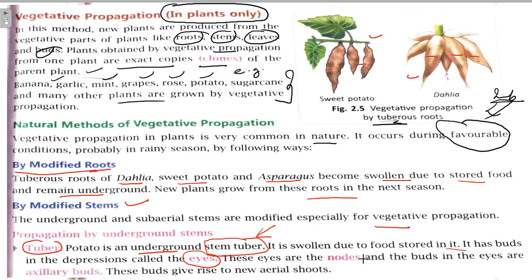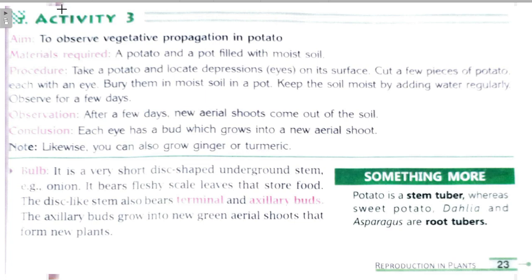These eyes are the nodes, and the buds in the eyes are axillary buds. Here is the definition of axillary buds. These buds give rise to new aerial shoots, right, students? So this was tuber. Now we will move on to next. Here an activity third is given.